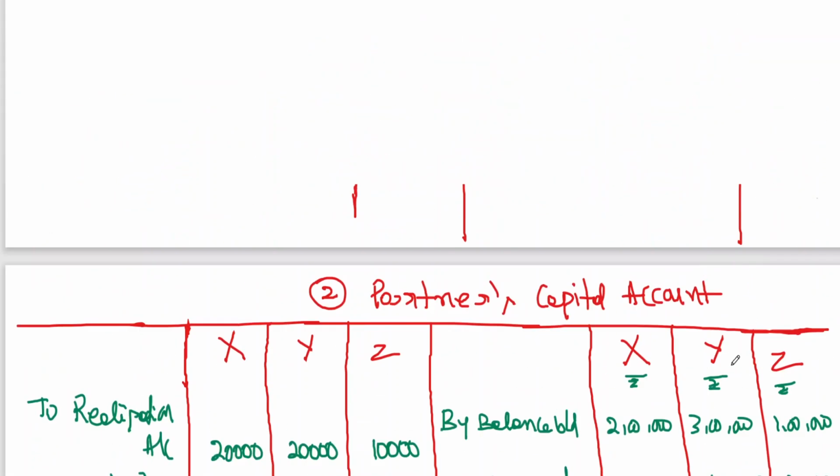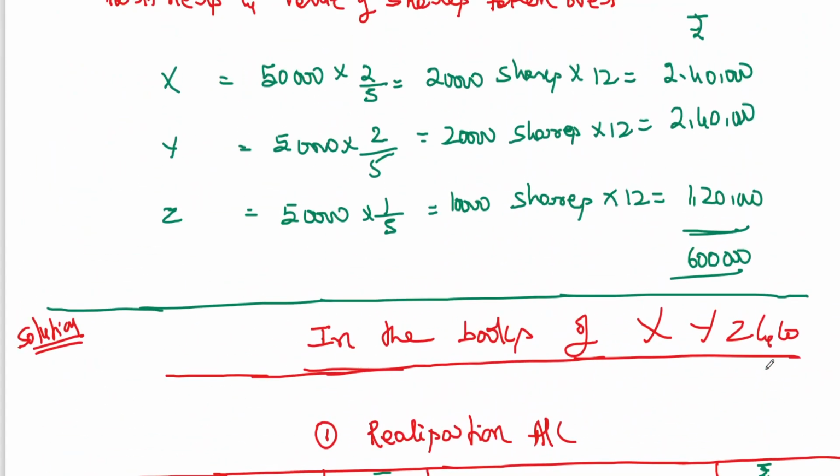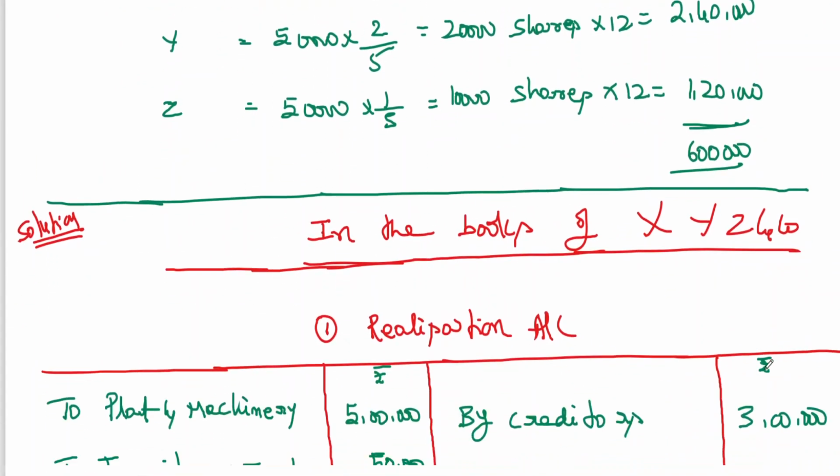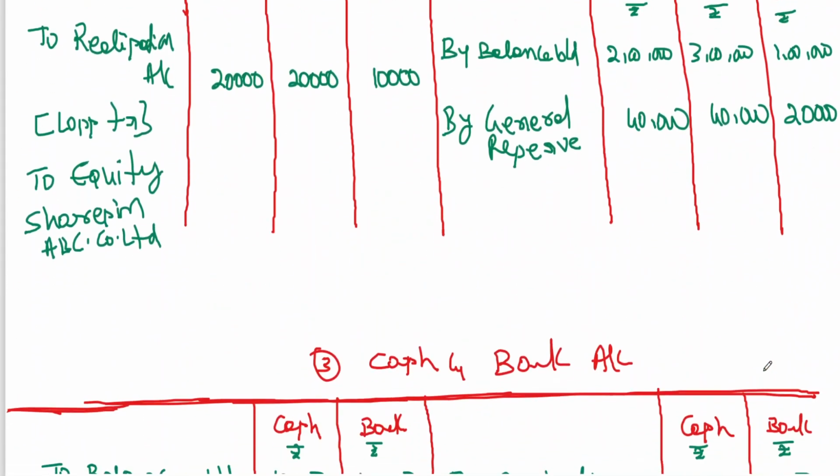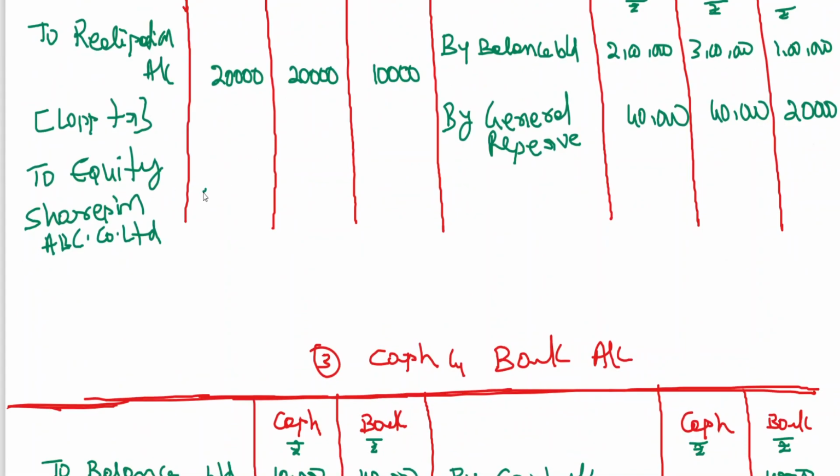What is the value of shares they got? X got 240, Y got 240, Z 120.